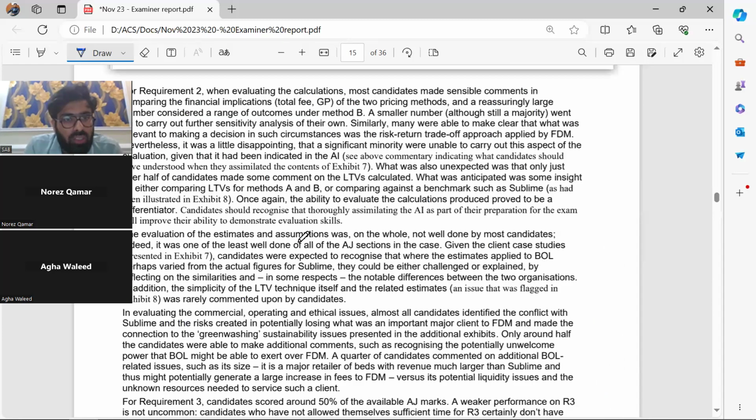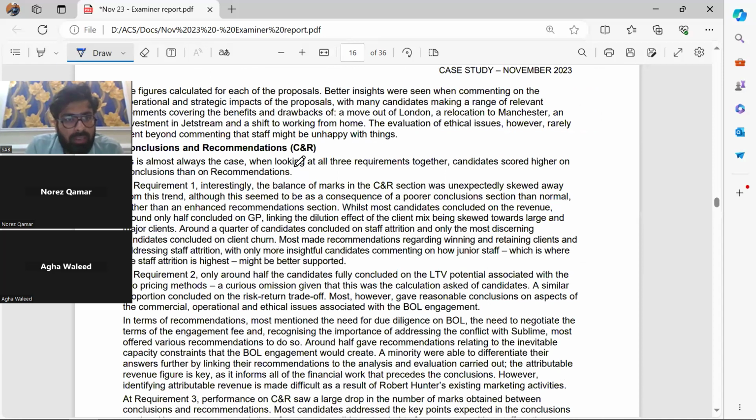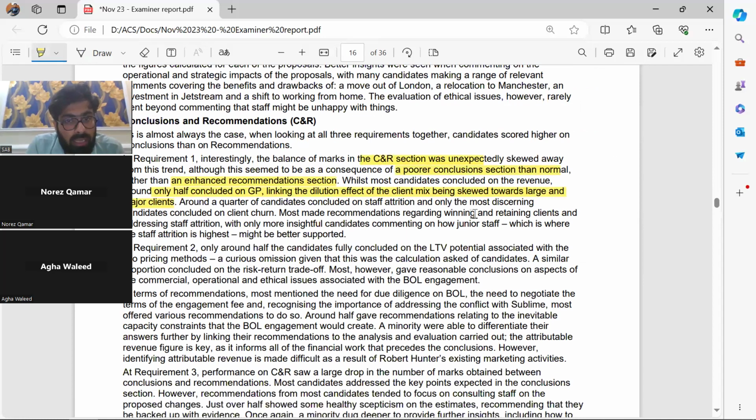Now, the conclusions and recommendations, what's here? Interestingly, the balance of marks in the CR section was unexpectedly skewed, although this seems to be a consequence of a poorer conclusion section than normal rather than an enhanced recommendation section. While most candidates concluded on revenue, around half concluded on GP. Now that's very bad. Linking the dilution effect of client mix, you should have linked why your GP is impacted, right? Around a quarter of candidates concluded on staff attrition, with the most discerning candidates concluding on client churn.